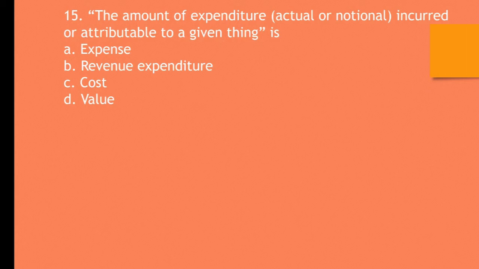Question number 15. The amount of expenditure, actual or notional, incurred or attributable to a given thing is A. Expense, B. Revenue expenditure, C. Cost, D. Value. The correct answer is C. Cost.